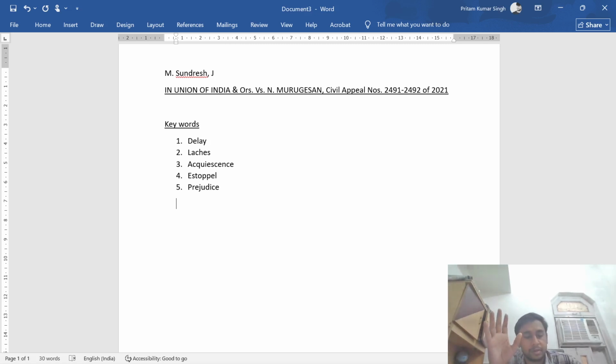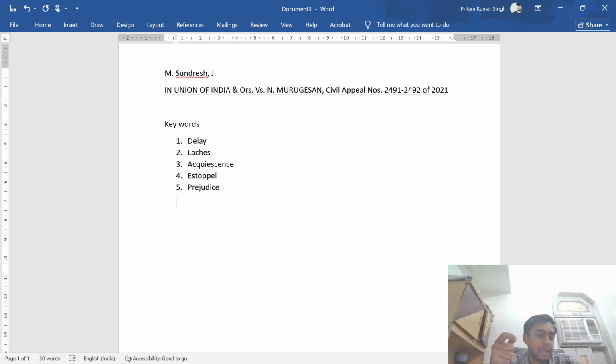Fourth, sometimes only acquiescence is present without laches or vice versa. Means somewhere laches is present and acquiescence is missing. These ideas help the court to decide whether a case is too late to be allowed, especially when laws about time limits like the Indian Limitation Act are involved.